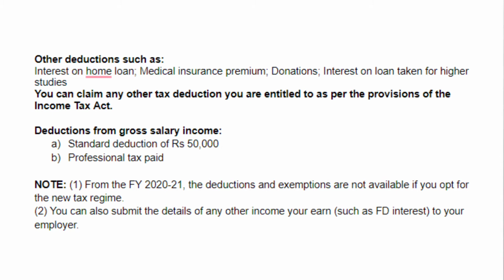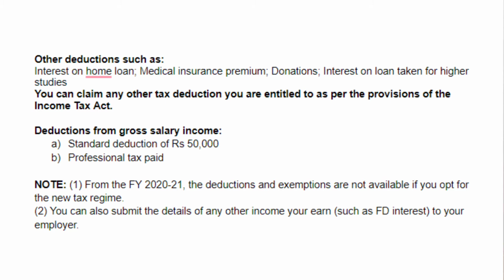So, you can also claim a deduction for the interest on loan taken for higher studies. You need to check the tax deductions you are entitled to based on your payments and your commitments, and also check whether they are allowable as per the provisions of the Act, and what are the maximum limits within which you can claim the same.